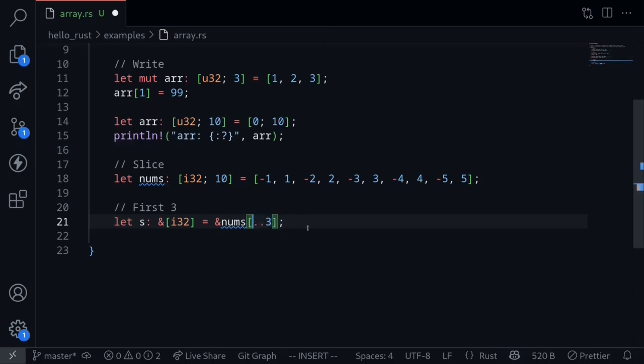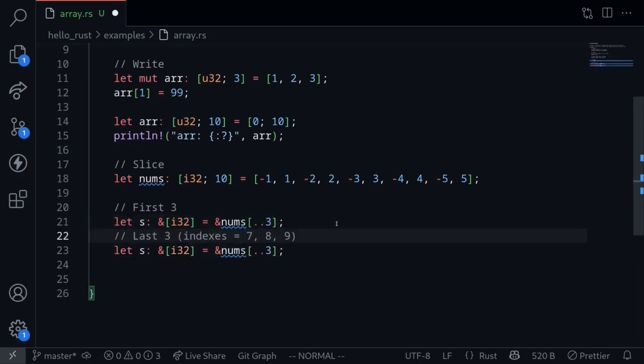Here the 0 is optional. How about if you wanted to get the last 3 elements? The last 3 elements are indexes 7, 8, and 9. So we'll start our slice from index 7, and then we also want to include index 9. So to 9 we add a 1, so this will be 9 plus 1 is 10. Here the last index is optional, so we can remove it. This will get the last 3 elements from the nums array.